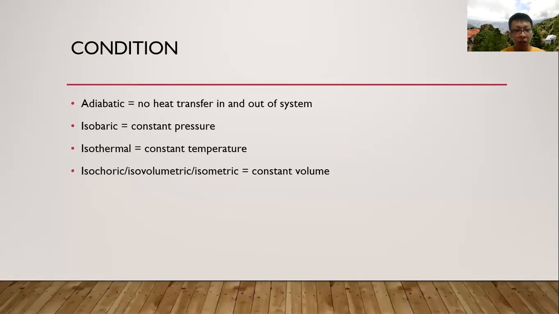In thermodynamics, there are several conditions: adiabatic, isobaric, isothermal, and isochoric. Adiabatic means that there's no heat transfer in and out of the system. Isobaric means that the system always has constant pressure. Isothermal means that the temperature of a system is always the same. Isochoric, or isovolumetric or isometric, means that the volume of a system is always the same.